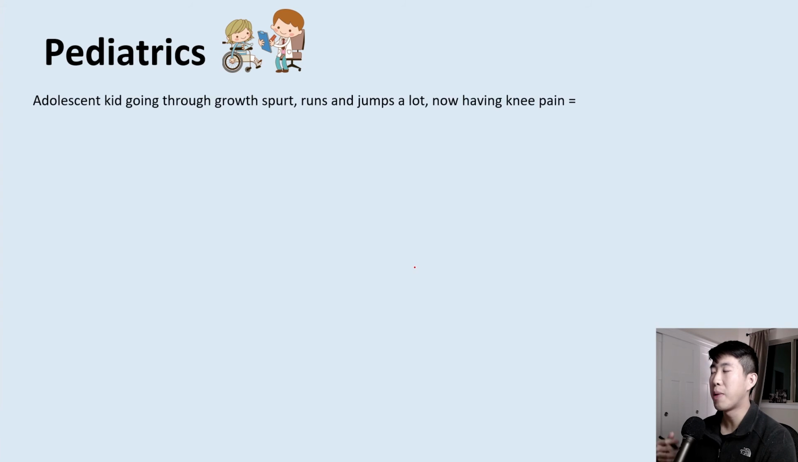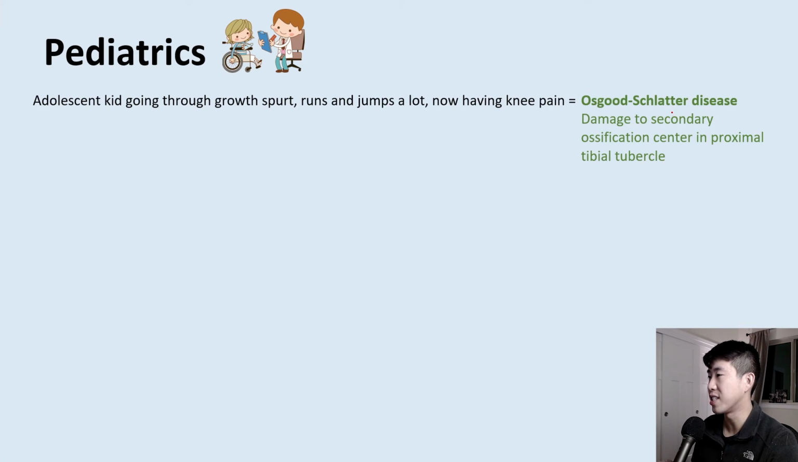Next, I want to talk a lot about knee and hip pain, which is going to be very common in the pediatric field. So let's say you have an adolescent kid who's going through their growth spurt. They run and they jump a lot, and now they're having knee pain. This is going to be called Osgood-Schlatter disease, and this is due to damage to the secondary ossification center in the proximal tibial tubercle.